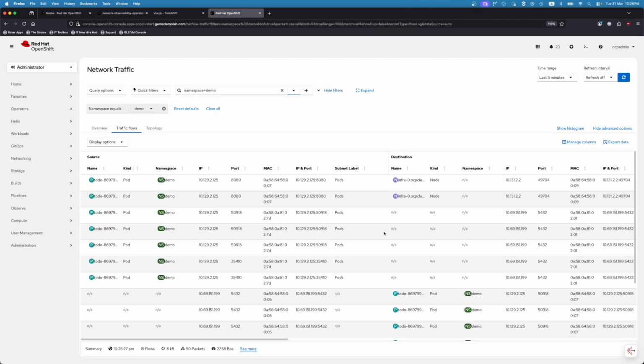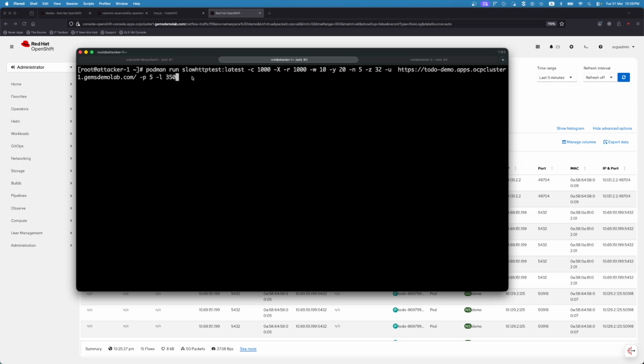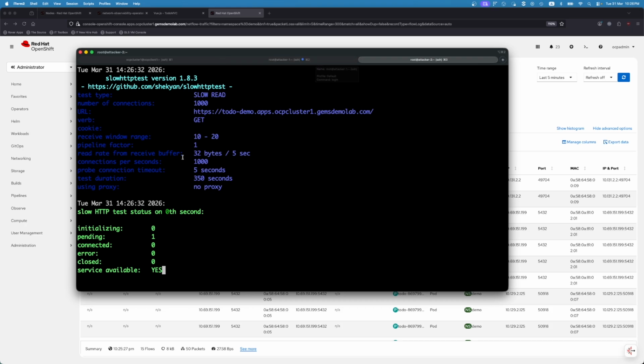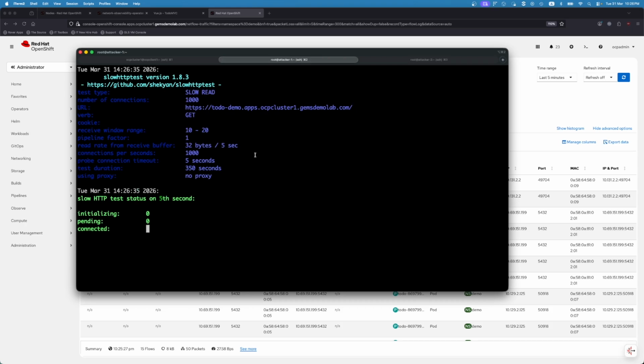Based on this, what we are going to simulate next is really a form of very simple DDoS attack. I'm using slow HTTP test to try to attack by generating traffic towards the endpoint of the application. And I'm going to do the same thing over here as well. So what will happen in this case is it's going to start to generate traffic, and it will look like it is a DDoS attack towards the end target.